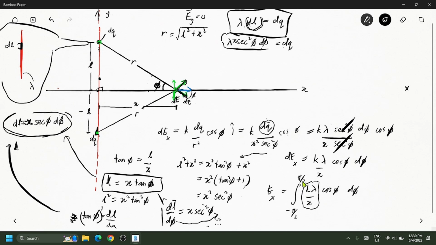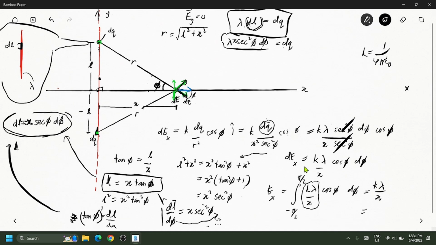So finally, your integral will only be applied to the cosine of phi. Because the limit is from negative pi over 2 to pi over 2, then it equals 1. So what remains is the pure constant over here. Because k is equal to 1 over 4 pi epsilon naught.